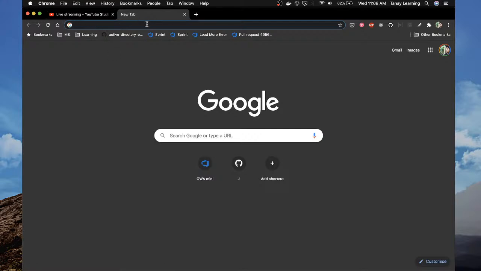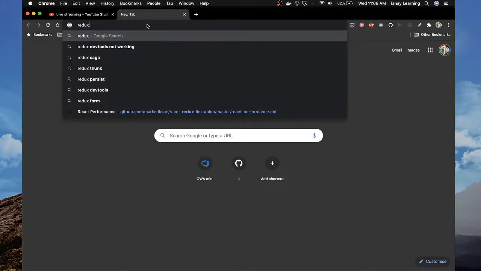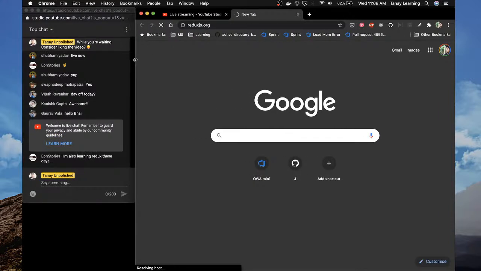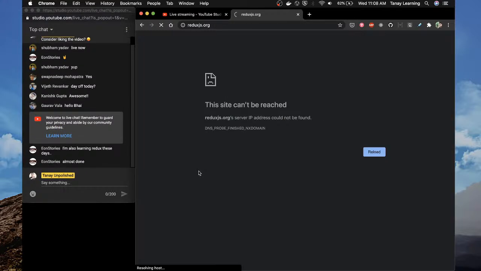Let's try Redux. So to start with Redux, we'll go to reduxjs.org. Here you go. Almost done. Then okay, Ion is saying he has learned Redux already. The site is redux.js.org, I guess.